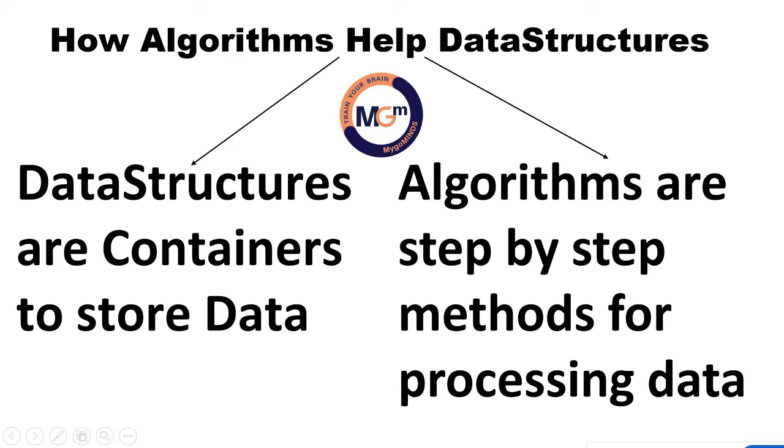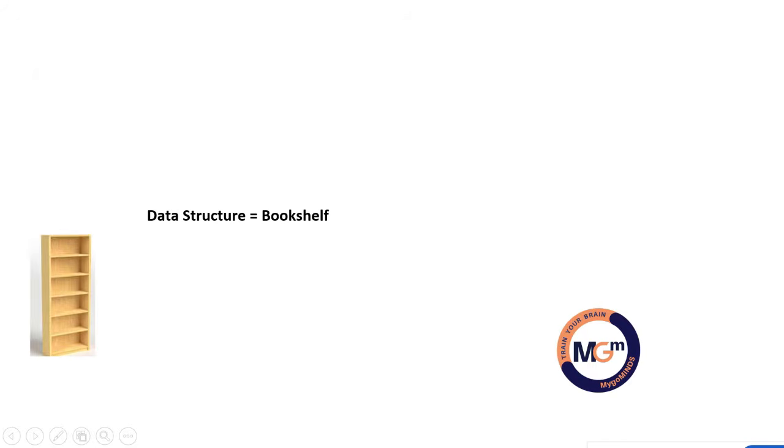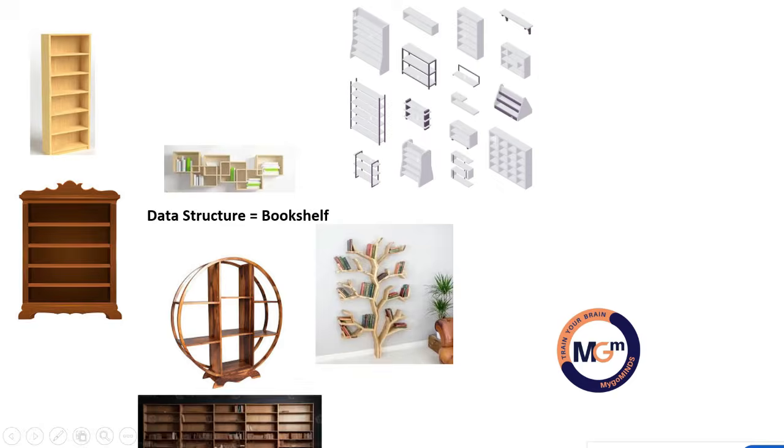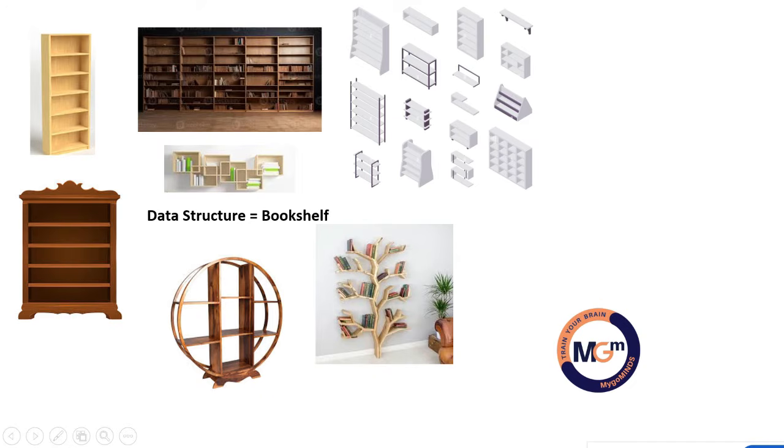Now the main important point is how these algorithms help these data structures. That is very, very important. So data structures are containers to store the data. Algorithms are step-by-step methods for processing the data. Is it clear? Let us assume something like you take a small example. Here you have lots of shelves, lots of different structures. Here you see it is looking like an array. It is in a matrix format. Here it is also looking like a single dimensional array, and here you can see it is looking like a tree format. These are different data structures available in order to arrange the data in a proper structured manner.